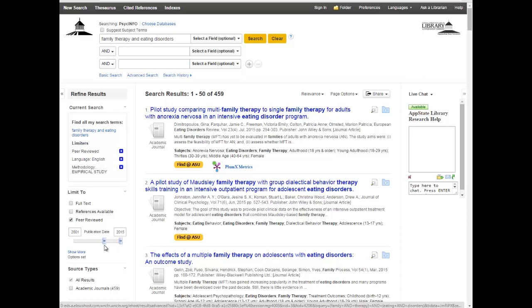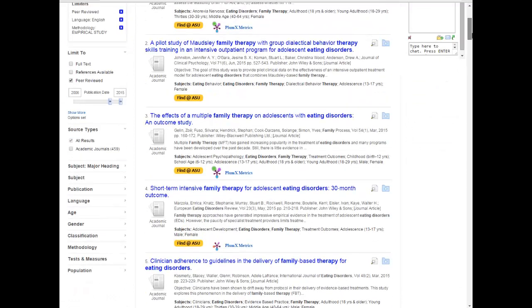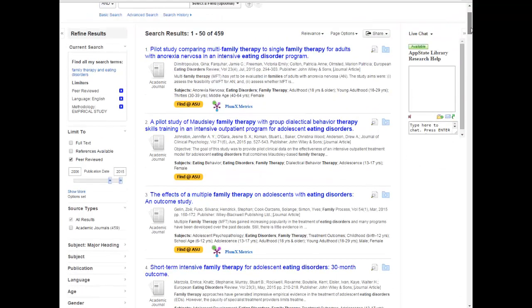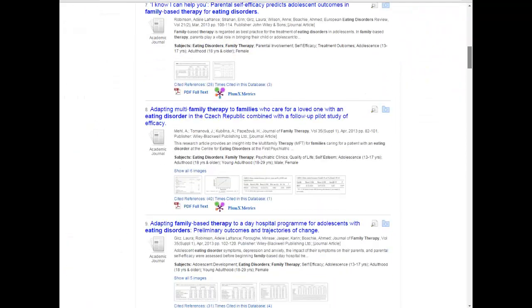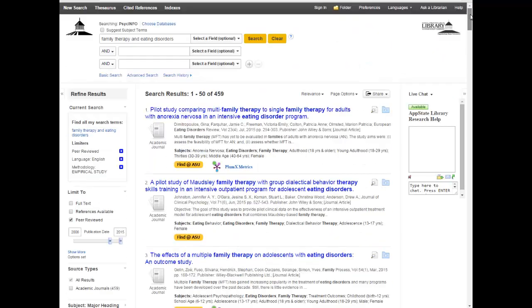So by just moving that slider, it should change. And in this case, apparently most of them are even more recent. If I go to 2006 to the current, there's still 459. So apparently these are all very recent articles in here, which is great. Apparently a lot of this work has been in recent times.